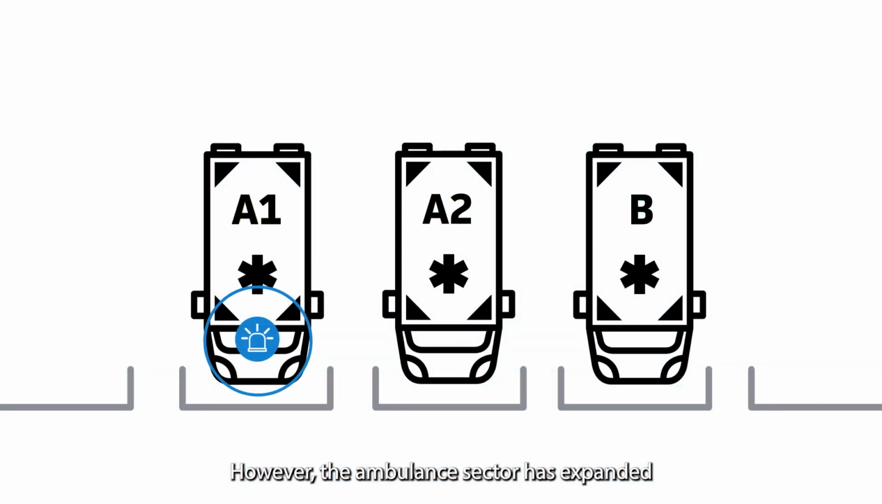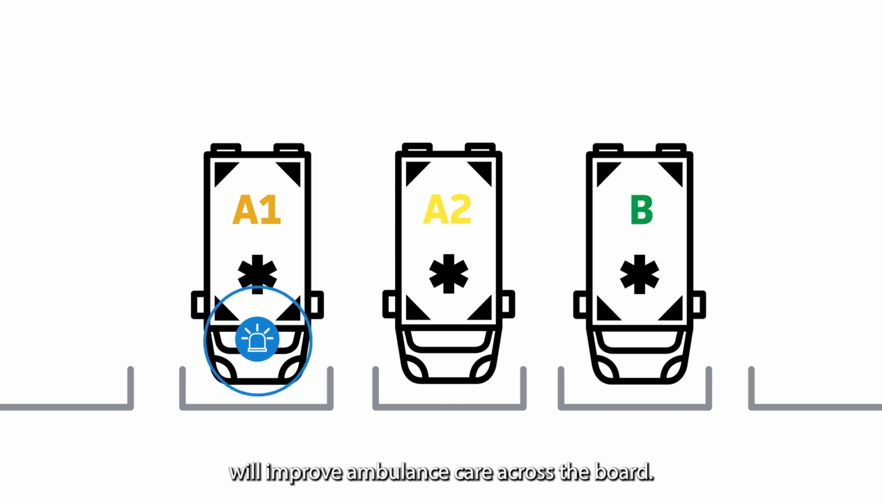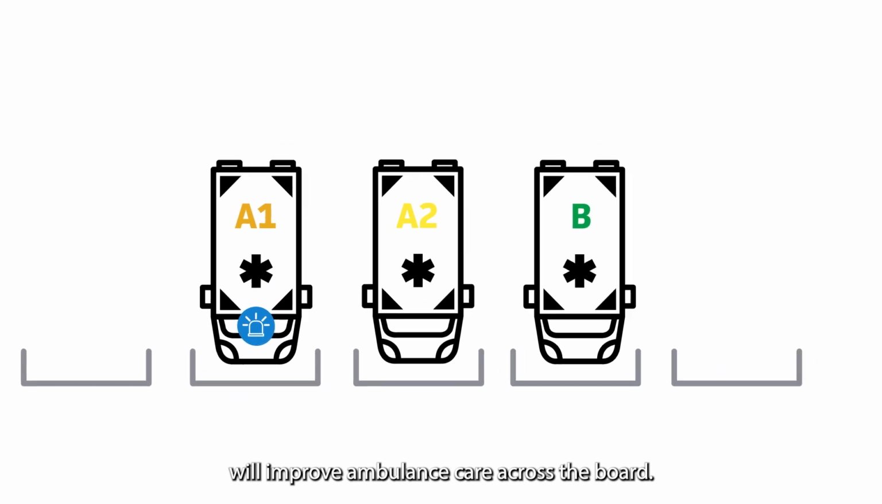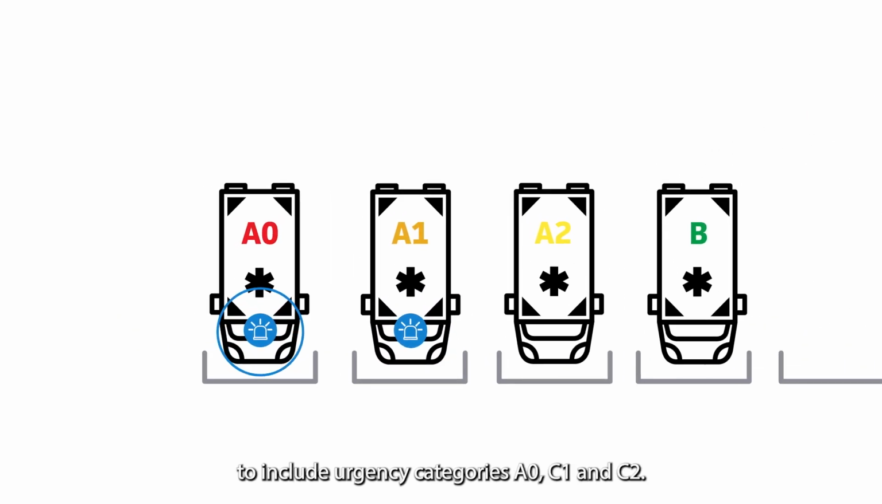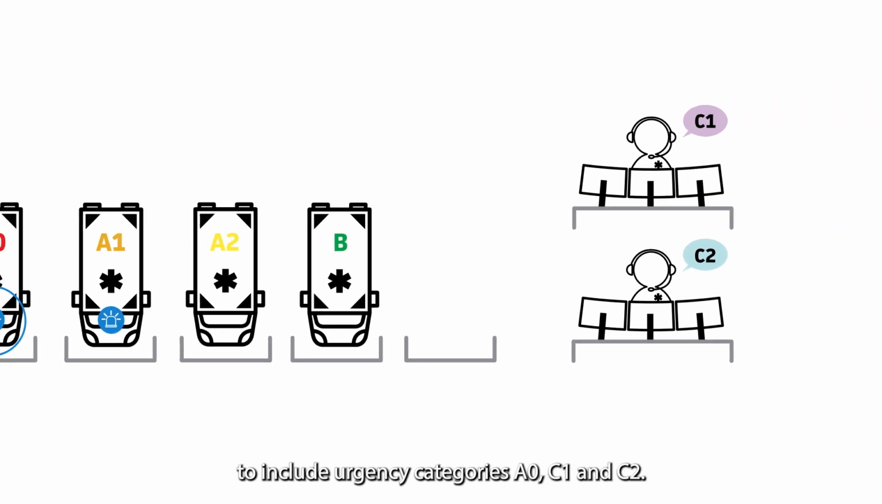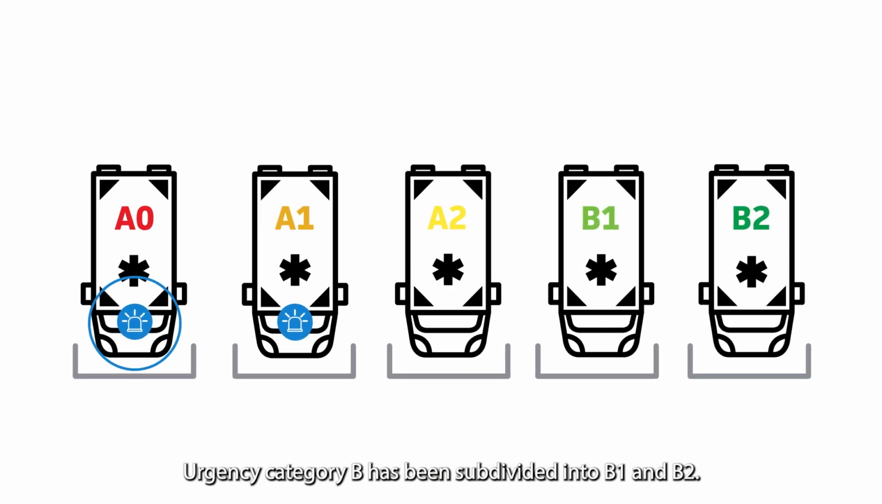However, the ambulance sector has expanded the urgency classification system for medically logical reasons. Several studies have indicated that these changes will improve ambulance care across the board. The current urgency classification system was expanded to include urgency categories A0, C1, and C2. Urgency category B has been subdivided into B1 and B2.